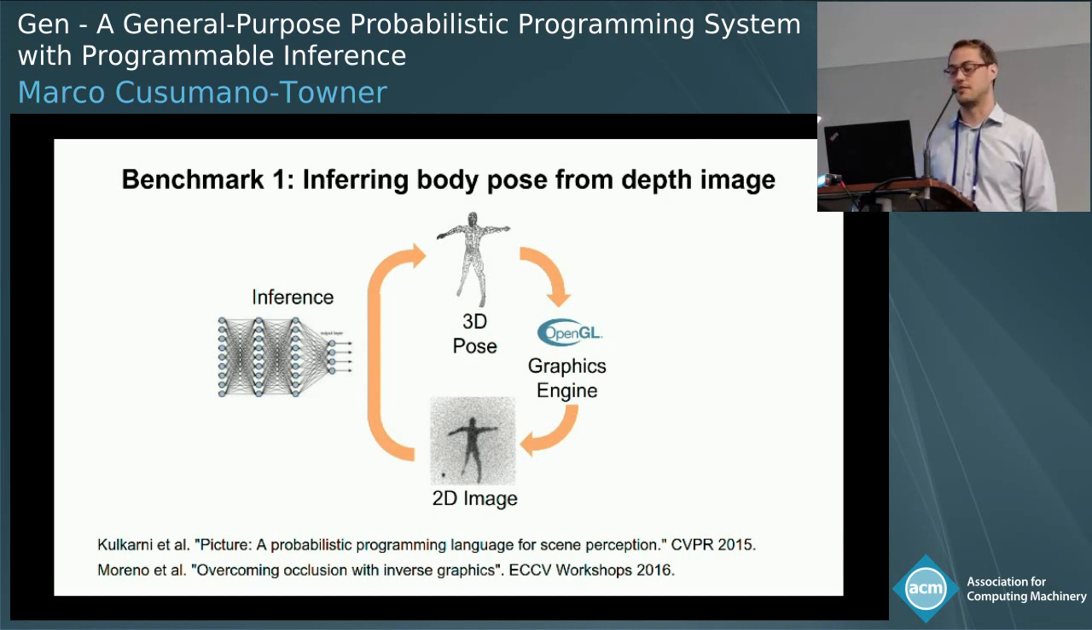a parameterized 3D mesh model of an object, like a human, and models the generative process of image formation using a graphics engine. Then the inference task is to go from the observed depth image back to the parameters of this 3D mesh representation. And in our Gen implementation of this benchmark, we use a combination of deep learning and model-based Monte Carlo for inference.